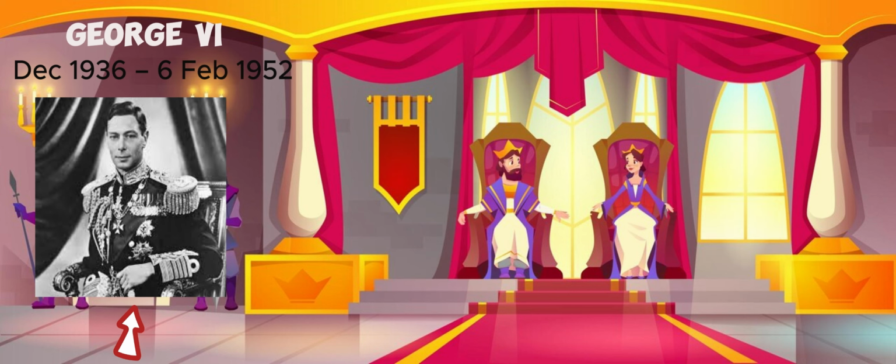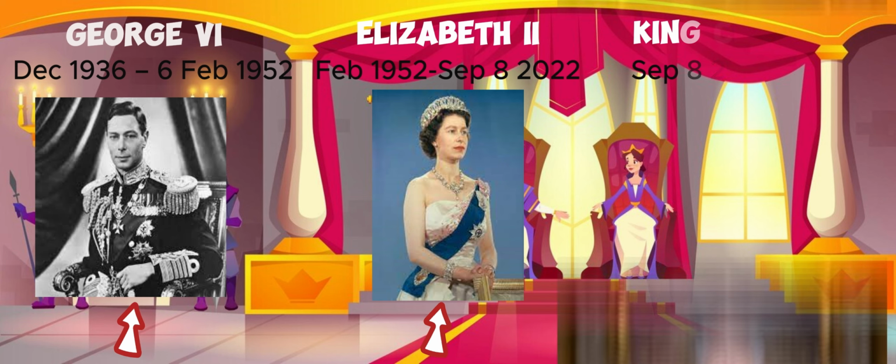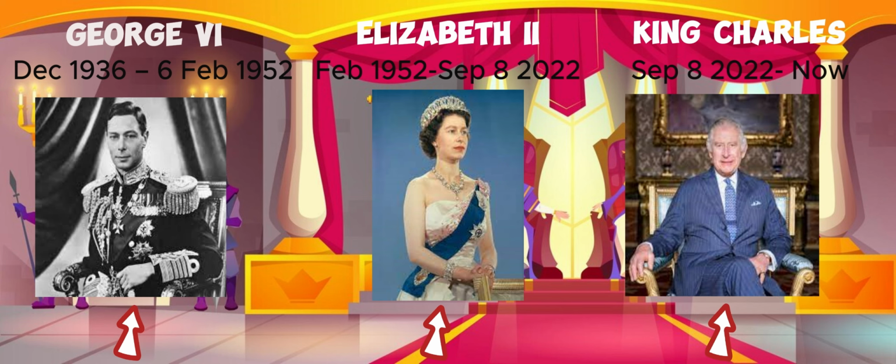King George VI died in the night from a coronary thrombosis at the age of 56 in February 1952. Queen Elizabeth II died on September 8, 2022 at Balmoral Castle in Scotland of old age. Today, King Charles is 75 years old, being born on the 14th of November 1948.